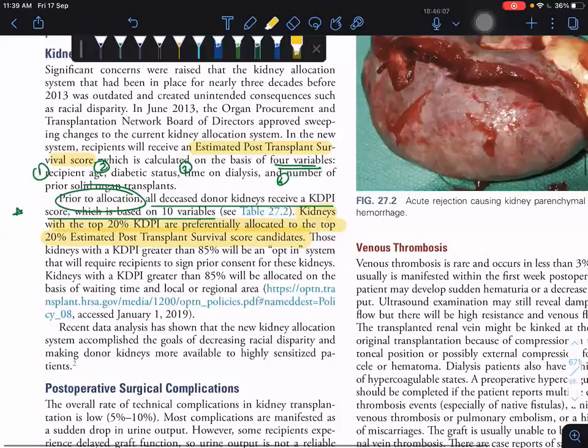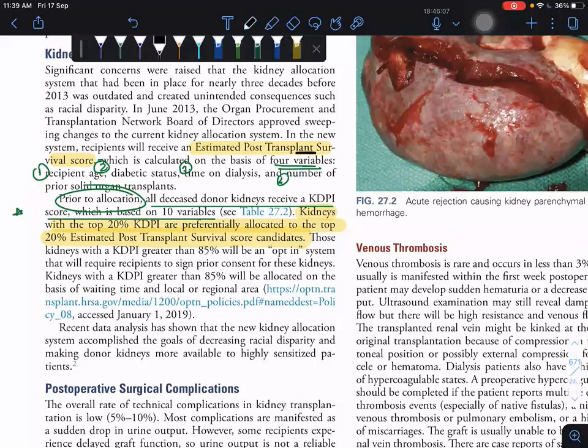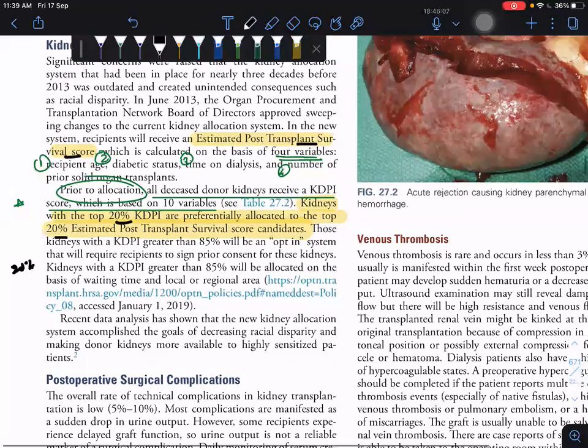So first you have to take the survival score for the patient. So just remember, top 20% KDPI kidneys are preferentially allocated to the top 20% estimated post-transplant survival candidates.